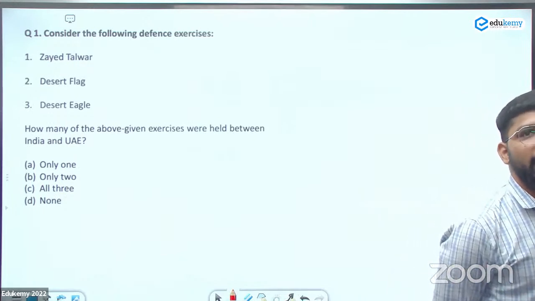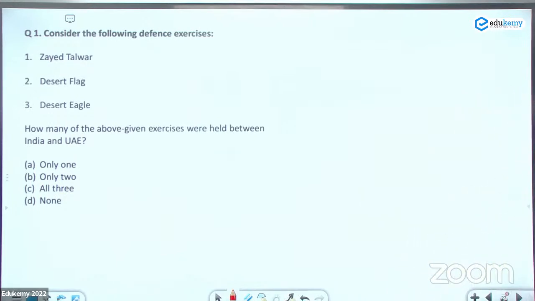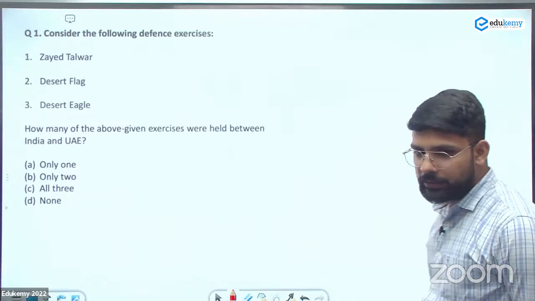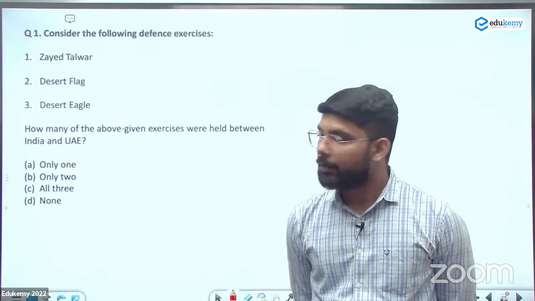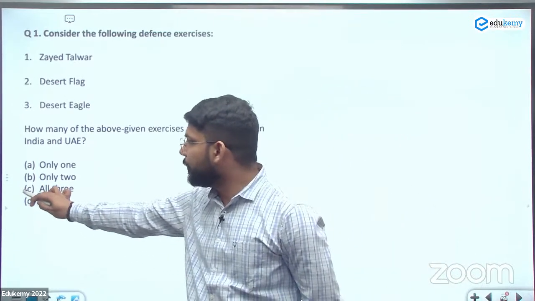So whenever you are looking at the newspaper, or whenever you are reading any of the news from any of the sources, please look into whether there is any other perspective. ठीक है? So all the options are correct here. The answer will be C.